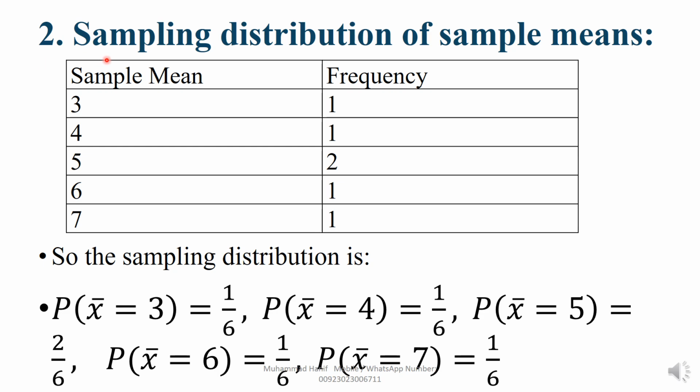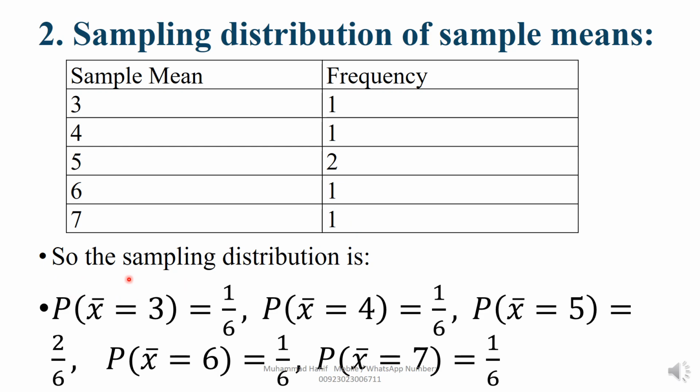Second point, sampling distribution of the sample mean. You can see here the sample mean 3 has frequency 1. It means 3 occurs only 1 time. Now 4 occurs 1 time, 5 has frequency 2, 6 has frequency 1, and 7 only 1.